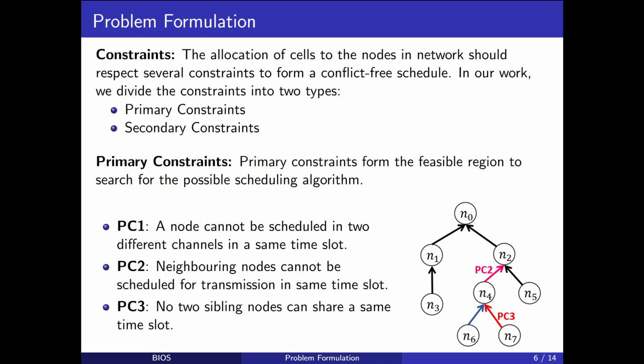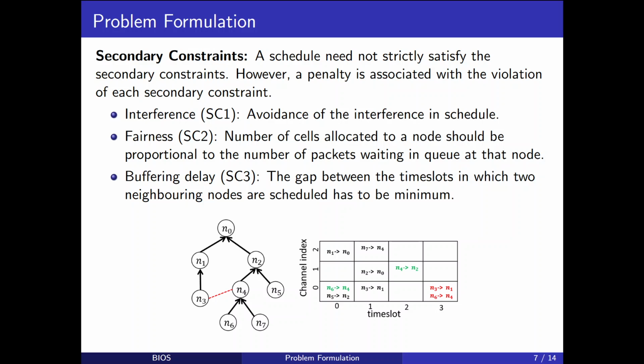For example, links N6 to N4 and N4 to N2 are in primary conflict, since these two links require N4 to simultaneously transmit and receive. PC3 says that no two sibling nodes can share the same time slot since their parent node would have to receive on multiple links simultaneously. Secondary constraints improve the performance of the network.